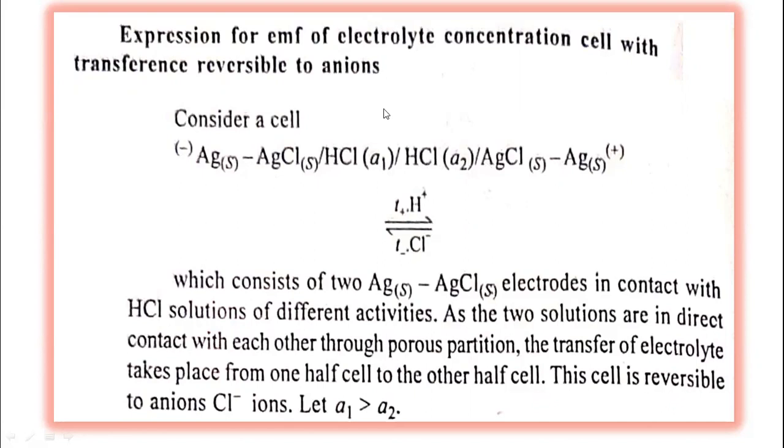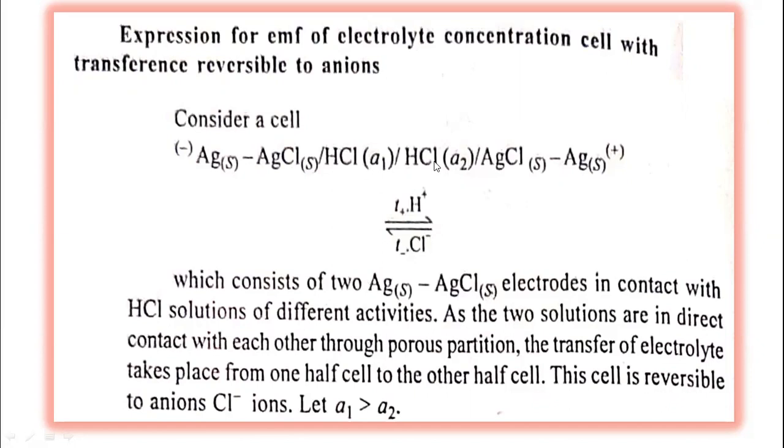So as this cell is an electrolyte concentration cell with a transference, there is a transfer of ions. So hydrogen ions from this side go to this side. And to complete the circuit, the chloride ions are moving from right to left. Now these two electrodes are metal insoluble salt type. So this given cell consists of two silver chloride electrodes in contact with HCl solutions of different activities A1 and